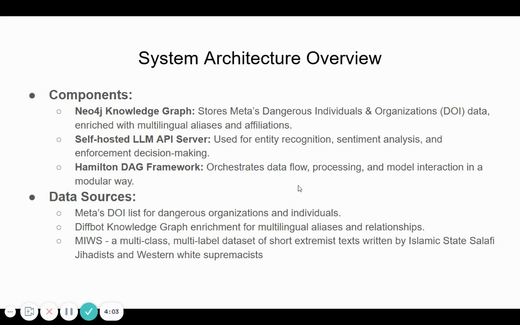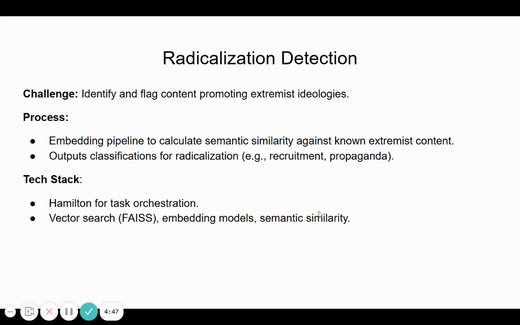And then the actual data sources that we used, as I mentioned before, are not only Meta's Dangerous Individuals and Organizations list, at least a publicly available one, and enrichment of additional fields like multilingual aliases from the Diffbot knowledge graph and their natural language enrichment API, but also a dataset called MIWS, which is a multi-class, multi-labeled dataset of short extremist texts, published in an academic research paper several years ago, where the texts were written by and collected from Islamic State Salafi jihadists from several magazines that were published by ISIS, as well as Western white supremacists.